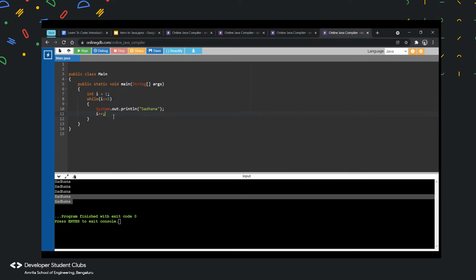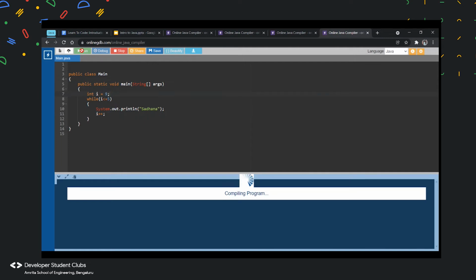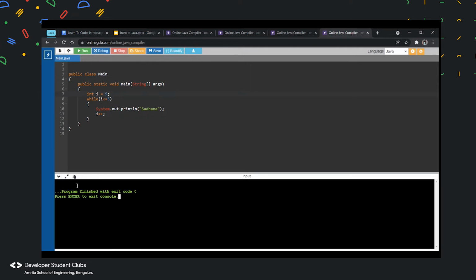Now the same thing, if I put a larger number, it wouldn't execute. Nothing came. Why? Because it checks the condition. So the condition has to be true for the while loop to work. Now the same thing if I do in do while, I will put the while condition here.